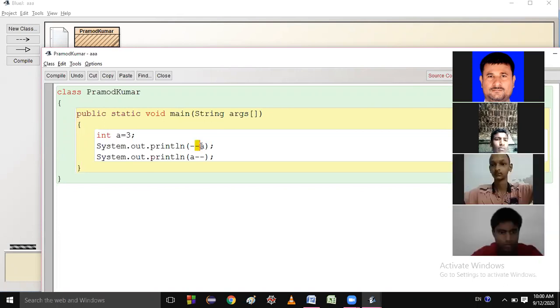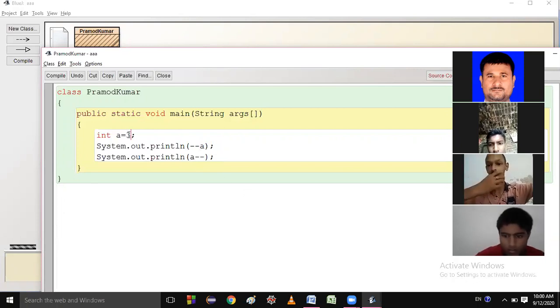Pre-decrement says first decrement, then use. So first decrement means 3 becomes 2, so here the printout will be 2. Then it will come here, where it says first use, then decrement. So 2 will be used over here. So the answer will be 2 and 2.